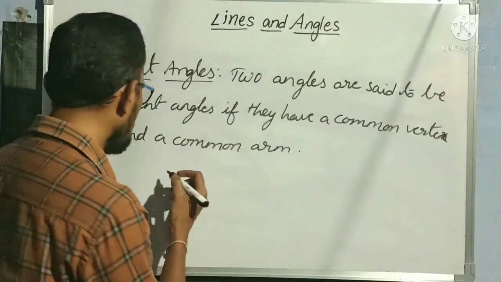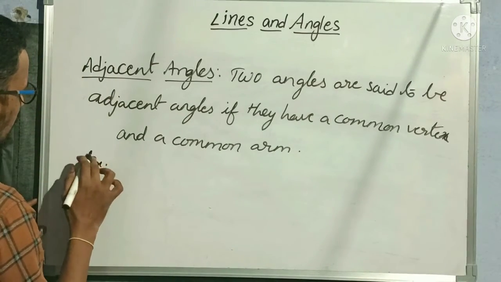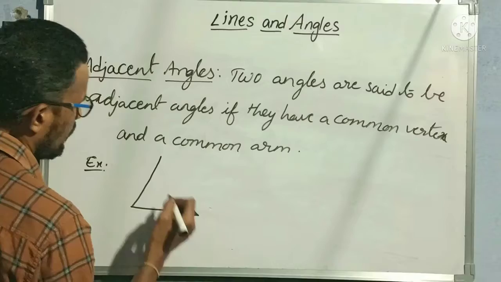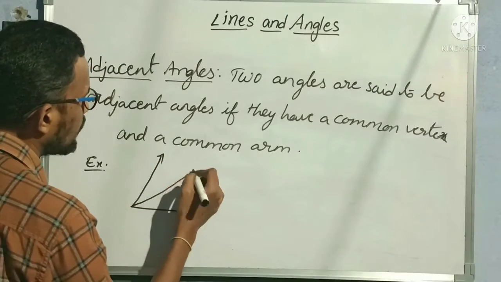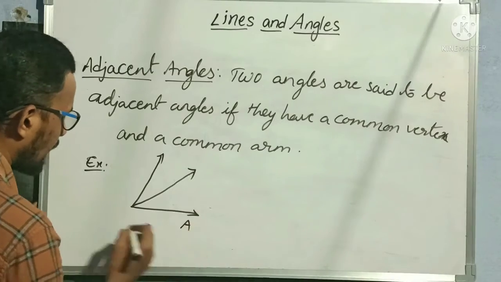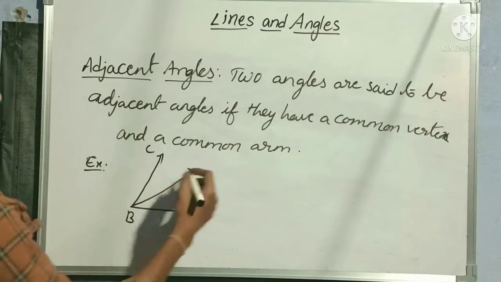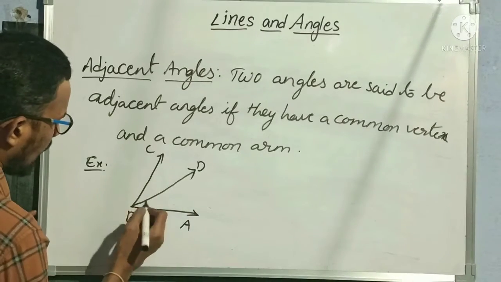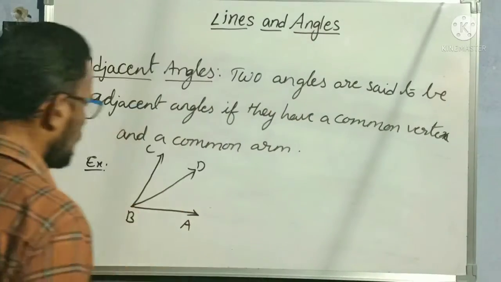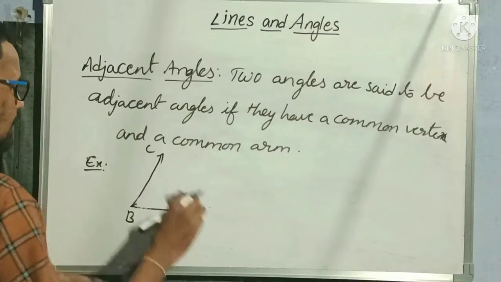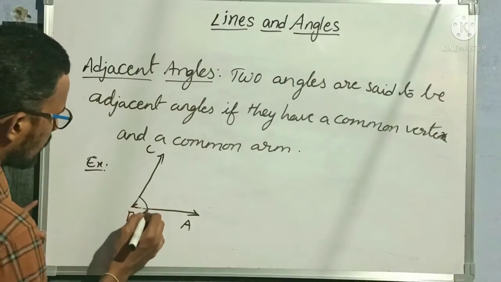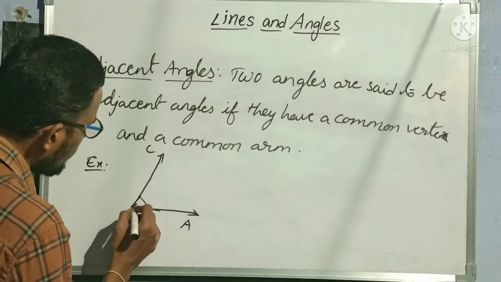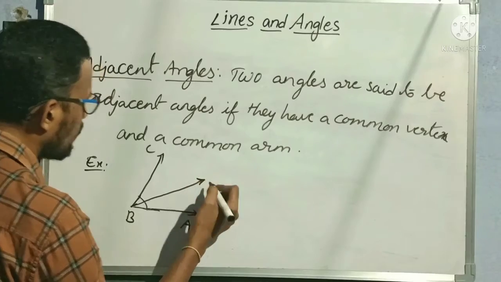Okay, for suppose I am taking an example. I am taking two angles like this. Okay, in this only I am dividing it into two parts. For suppose my first angle was ABC. Now what I am doing means I am drawing a ray BD passing through B. Let me show you something like this. So first of all, my angle was ABC. Okay, this is an acute angle. Next, what I am doing means from this only, from vertex B, I am drawing one more ray BD.